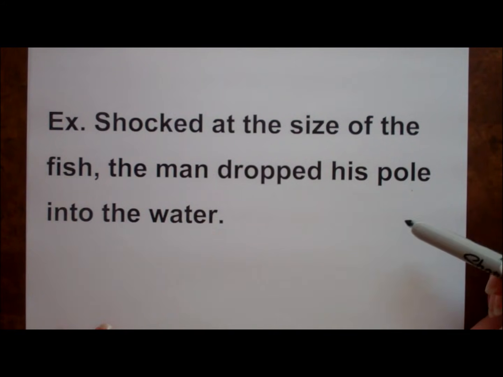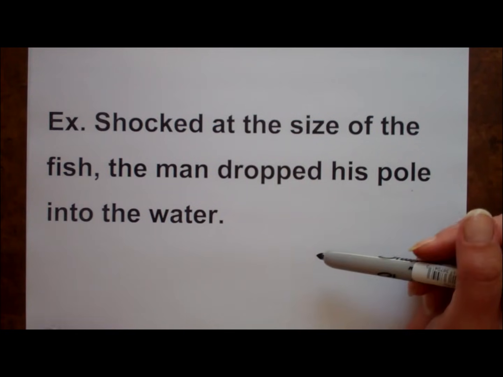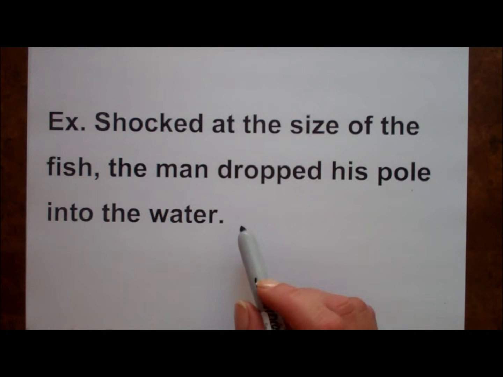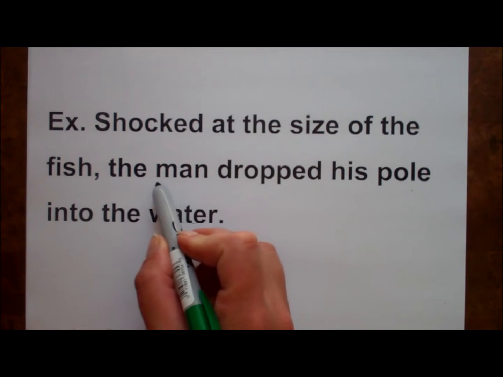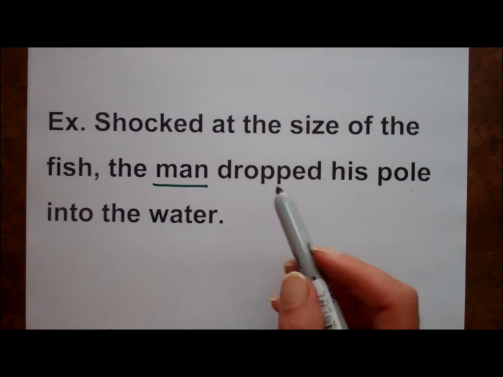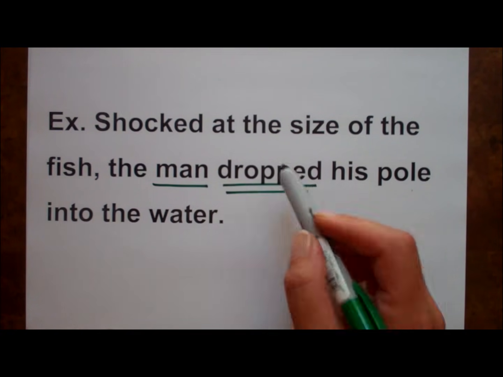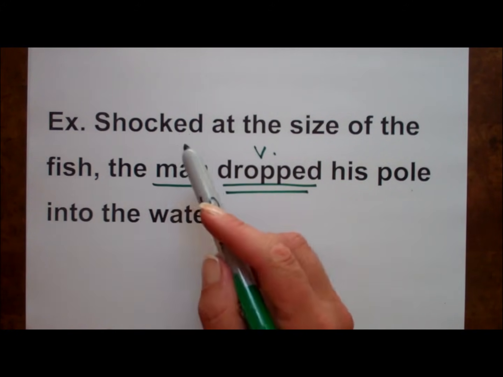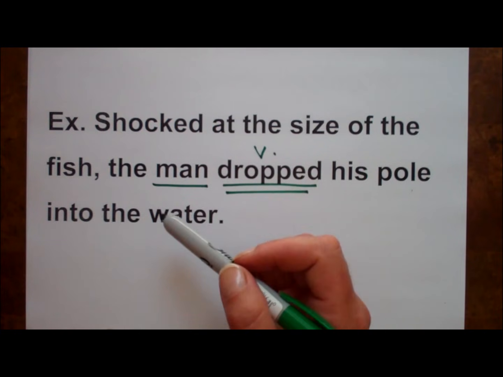Shocked at the size of the fish, the man dropped his pole into the water. This one's a little trickier to find, but not much. You've probably noticed two words that end with ed in this sentence. Which one's the verb and which one is the participle? Find the subject and ask yourself what the subject did. The subject is man, and he dropped. Therefore, dropped is my verb. The other one is most likely a participle.